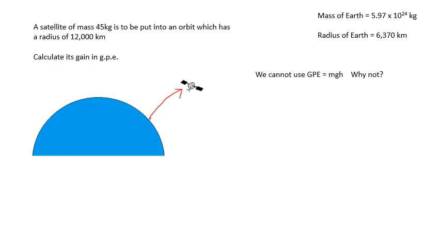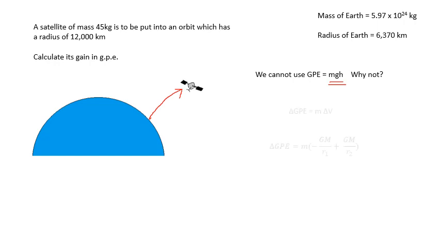Now, we can't use mgh. Why can't we use mgh? Because g isn't constant. At the surface of the Earth, g is 9.8, but at this particular radius, g is different. It is not constant, and we can't use an average because it doesn't go down linearly. So we need another way of doing it.